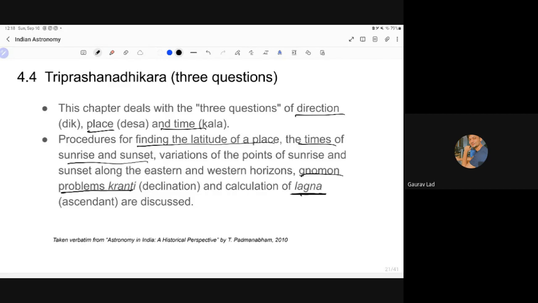So these are the 3 chapters that every Siddhanta has: Madhyama Adhyay, Spashta Adhyay, Triprashna Adhyay. 3 chapters in every Siddhanta. And then those 3 chapters have sub-chapters. For example, in the Triprashna Adhyay, we have chapters on yantras, which we will see in the upcoming slides.